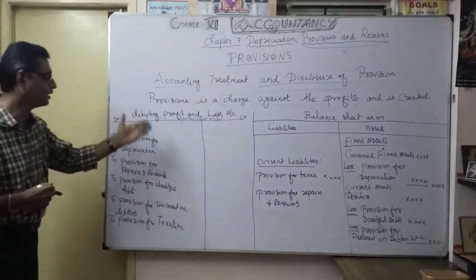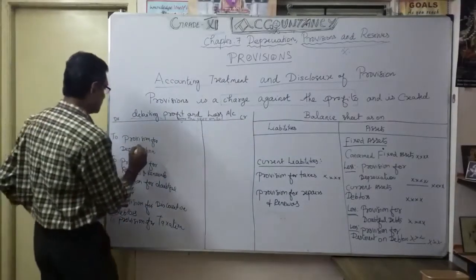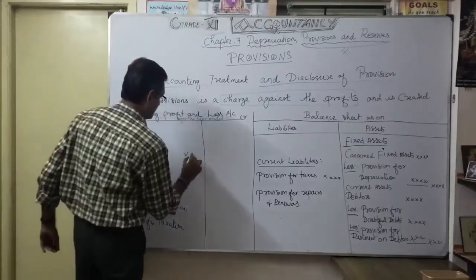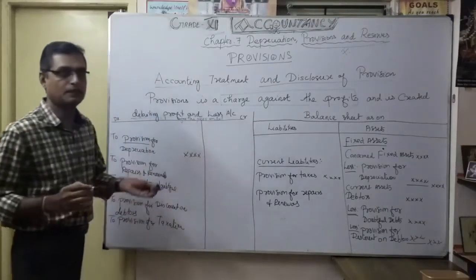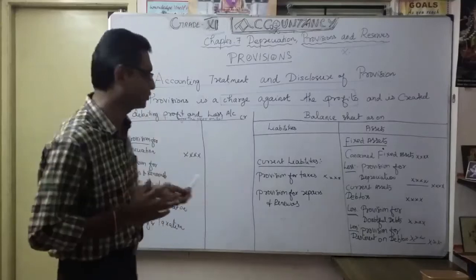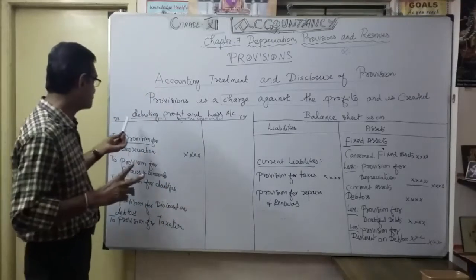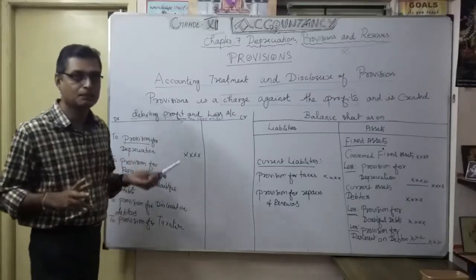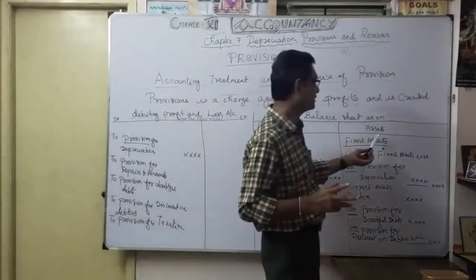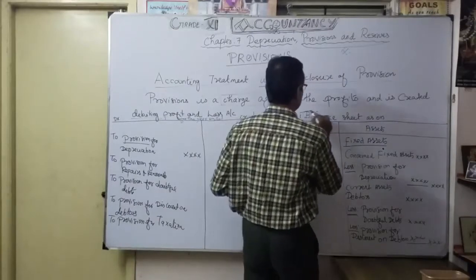See here, in the profit and loss account, you want to show provision for depreciation. Whether you provide or calculate depreciation, it is an adjustment, so any provision means an adjustment. You want to show provision for depreciation, and immediately you go to the asset side of the balance sheet.